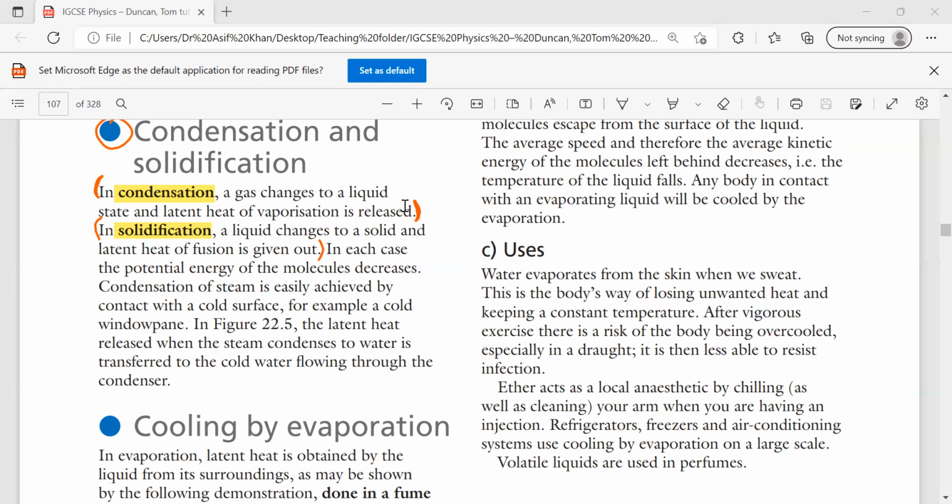In melting, what will happen? When you have a solid piece, you give heat to the solid piece. Their kinetic energy will increase, their potential energy will increase, so their intermolecular force will become loose and they move far apart. So they will convert from solid to liquid. But when they release that heat, they will again become solid. They will convert from liquid to solid.